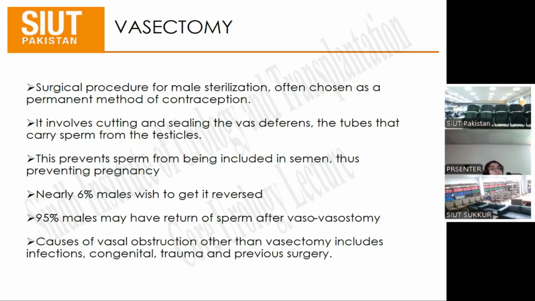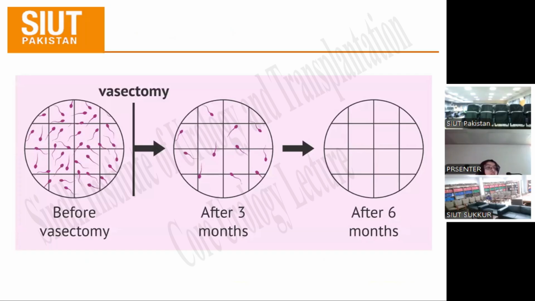After reversal, 95% of males have the return of sperm after vasovasostomy, which is a vasectomy reversal procedure. Causes of vasal obstruction other than vasectomy include infection, congenital causes, trauma, or previous surgery. After vasectomy, we can check the patient's semen analysis on a follow-up basis. Before vasectomy, there are loads of sperm, a normal count, in the semen analysis. After 3 months, we can follow up the patient with semen analysis. It shows a decrease in count, and after 6 months, they are almost finished.